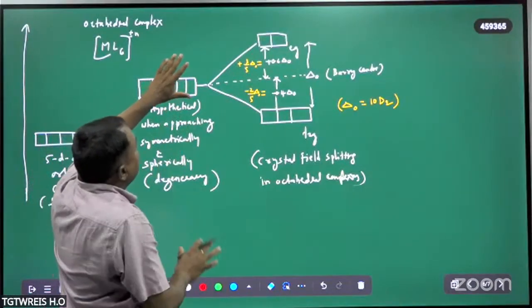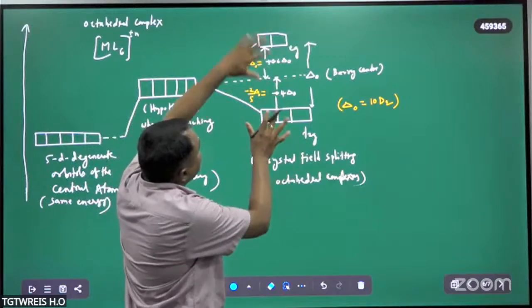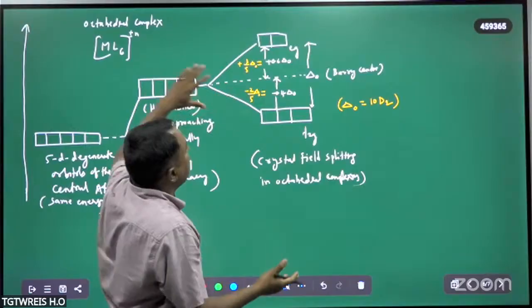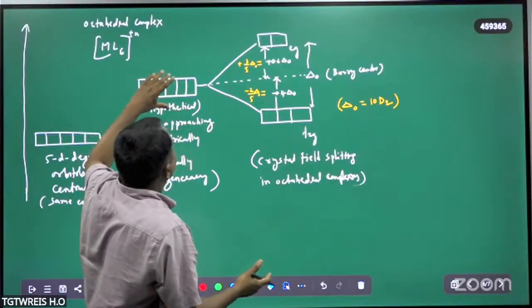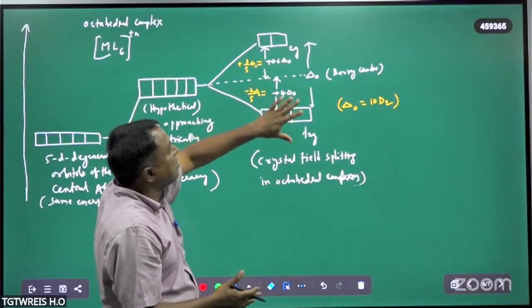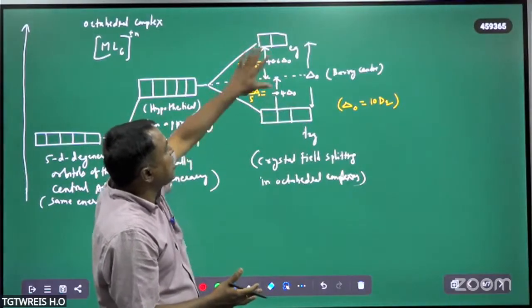But here degeneracy is changing. This means these five degenerate d orbitals split into two energy levels, one is the Eg and another is the T2g. So why is this happening?